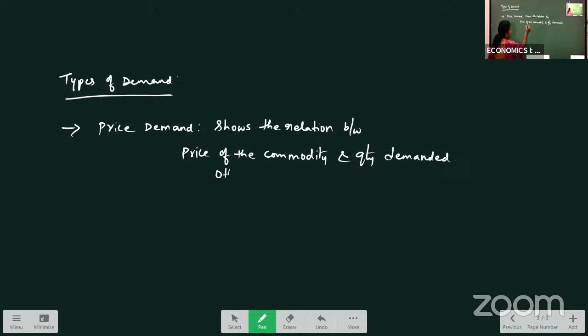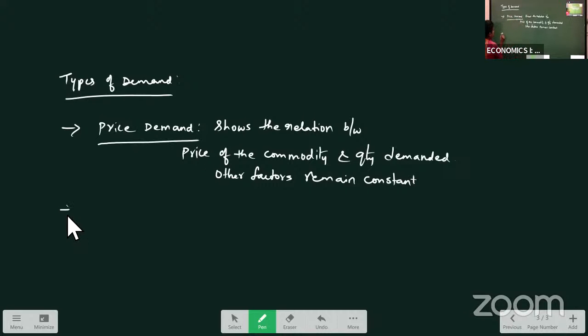Here, other factors remain constant. Other factors means what? Our income of the consumer, price of related goods, or technology. All these we assume are constant. Only if there is a change in price, demand also changes. That is called price demand.